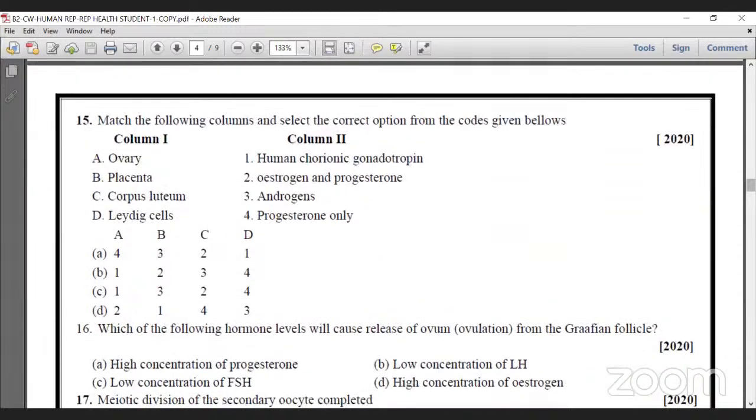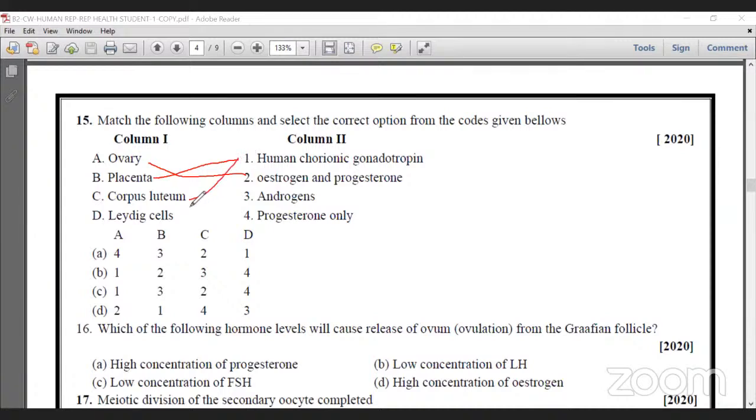Question number 15. Match the following columns and select the correct option from the codes given below. Ovary, placenta, corpus luteum, Leydig cells. The function and organs there. Ovary function, you know that. Ovary function, production of estrogen, progesterone. Placenta, actually, it is human chorionic gonadotropin, that is HCG, produced from placenta.